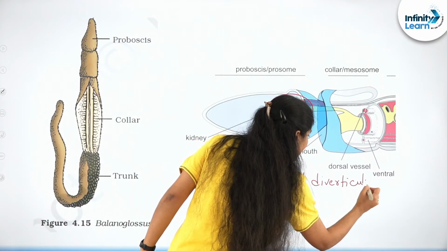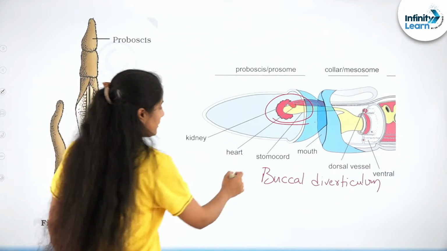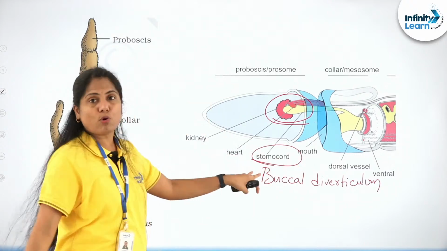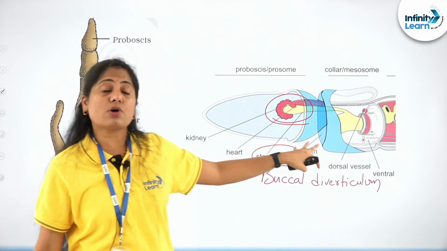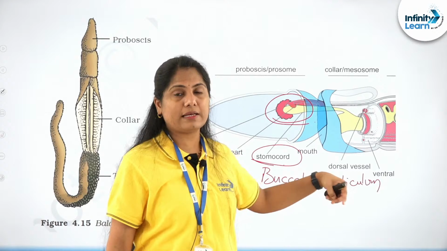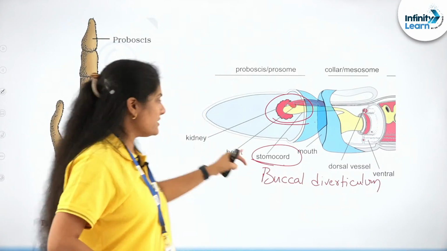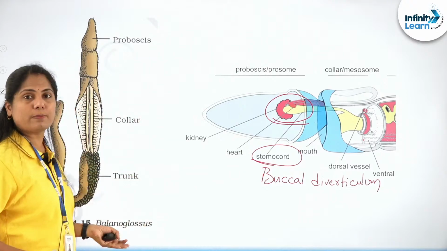It's a little diverted structure from the roof of the buccal cavity, referred to as the stomochord. For a long time it was thought to be a notochord, so it was included under chordates. Later we realized it's just a diverted tubule from the roof of the buccal cavity, which is a stomochord, and so it is brought back to